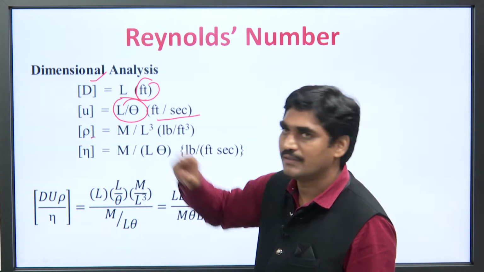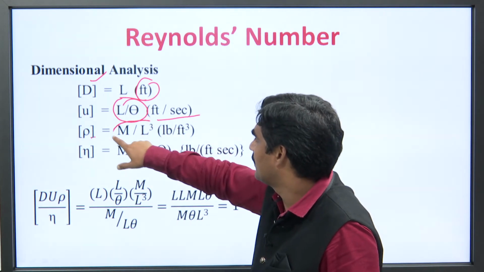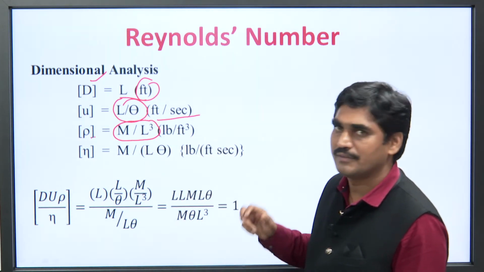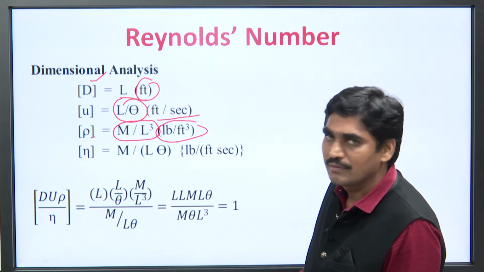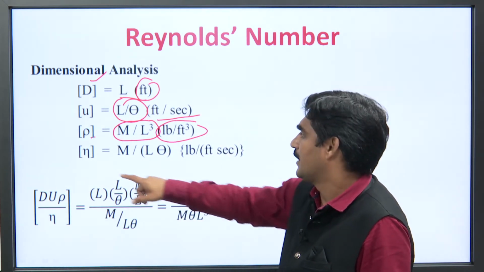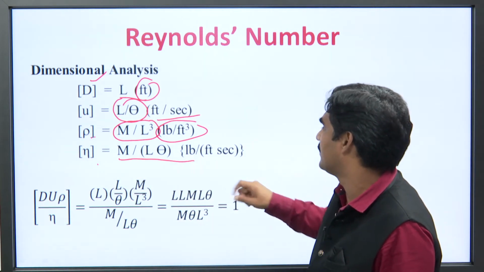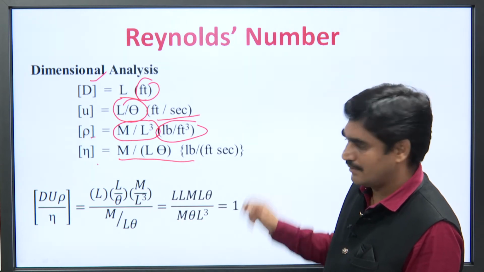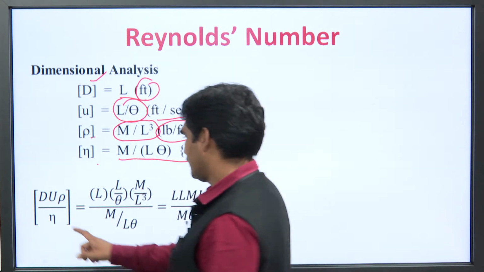Rho is the density of liquid, that is m by L cube, that is mass per unit volume, pound per feet cube, and eta is the viscosity of liquid, that is m by L theta, that is pound per feet second. So, this is the equation of Reynolds number.